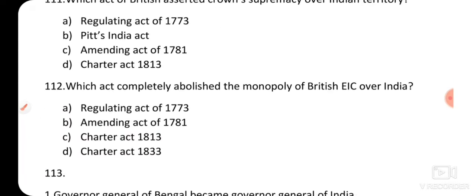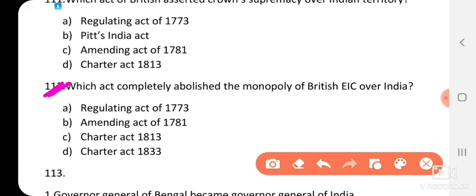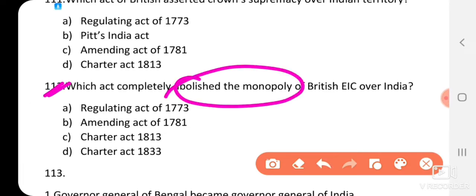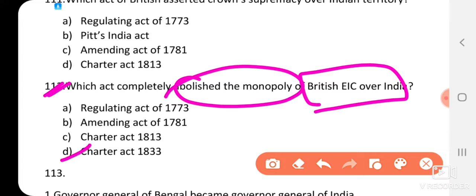Question number 112. Which act completely abolished the monopoly of British East India Company over India? Read the question carefully. Option A, Regulating Act 1773. Option B, Amending Act of 1781. Option C, Charter Act 1813. Option D, Charter Act 1833. So the correct answer will be the Charter Act of 1833.